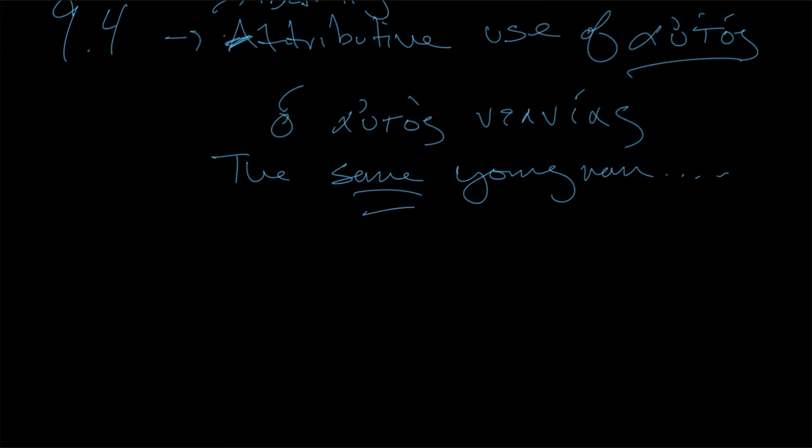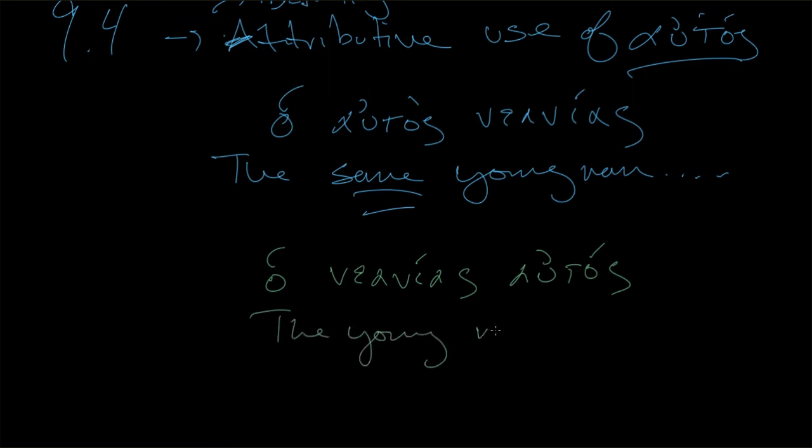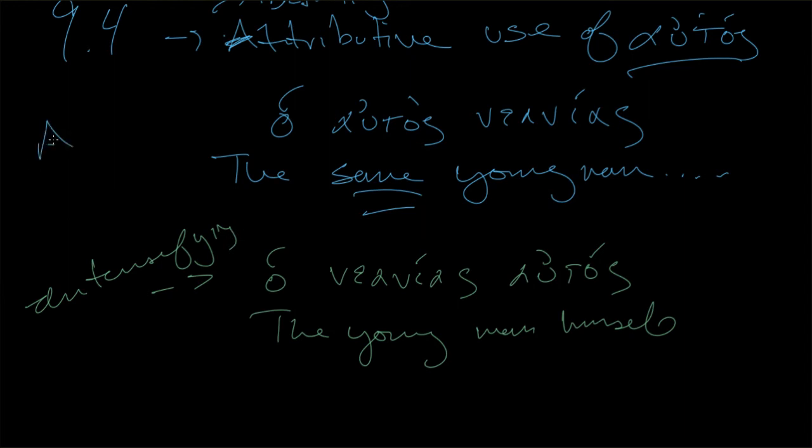So this is different from, let me write it in a different color, so the distinction will be a little bit more clear. I should write it in the right order too. Ho neanias autos, which we've just seen, which is the young man himself. So this is intensifying, and right above it, this is attributive. That's what we're doing in 9.4. That's the new thing. So that's great.